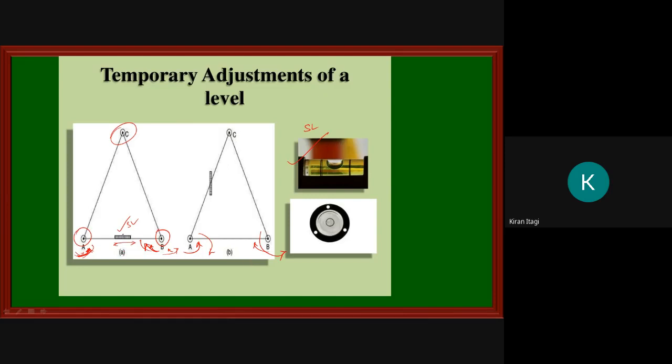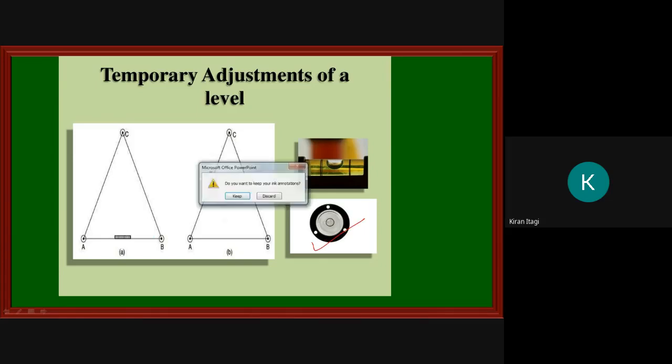After doing that, the bubble will come to this point. Then I will rotate my instrument and keep my spirit level or bubble parallel to C. Then I will adjust either in clockwise or anti-clockwise direction and make the bubble come to the center. This is how we do the leveling, sorry, centering.